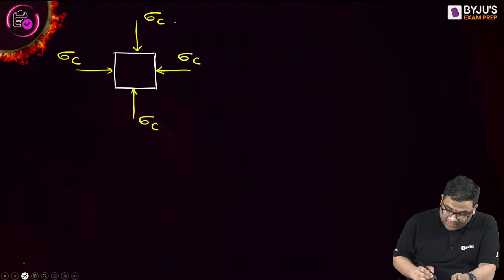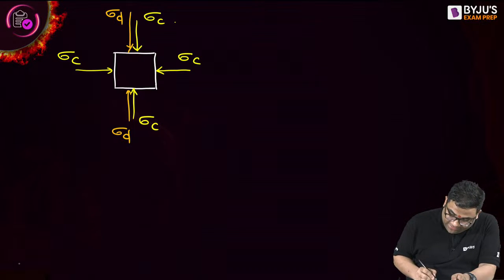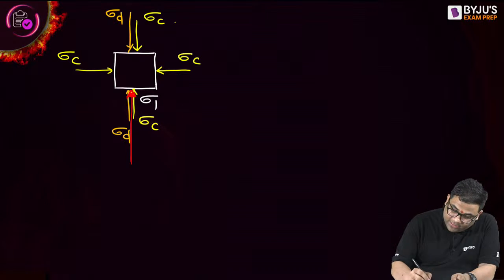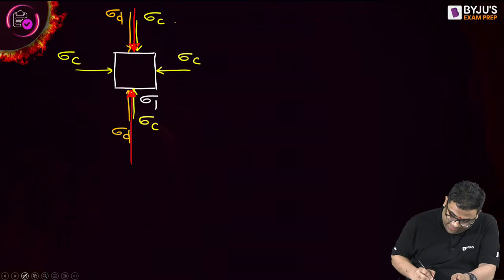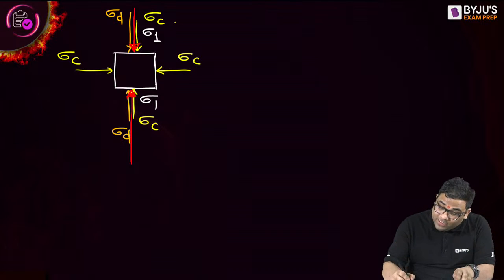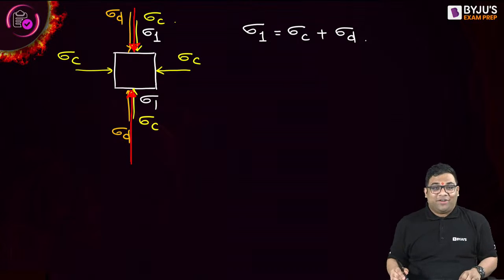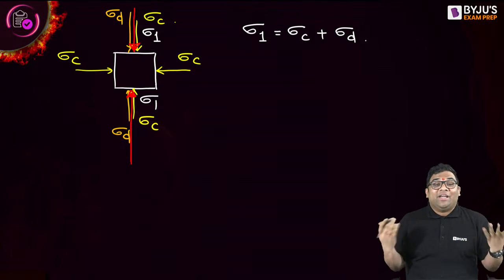And then the additional deviatoric stress, sigma D. Now this vertical stress is your major principal stress, and the horizontal stress is the minor one. So the major principal stress is nothing but the confining pressure plus the deviatoric stress.